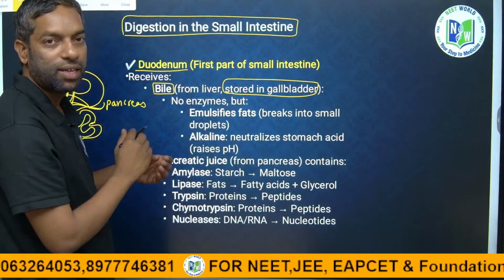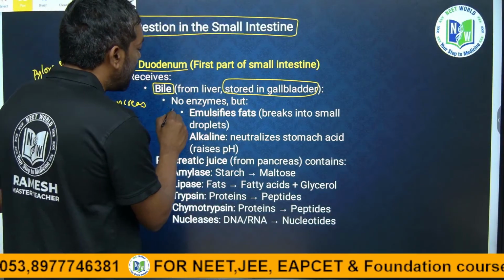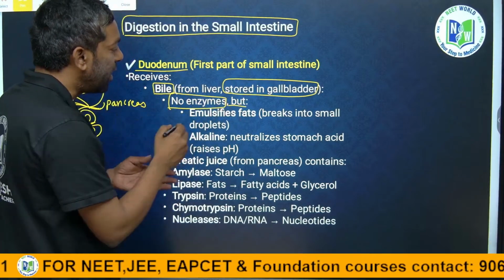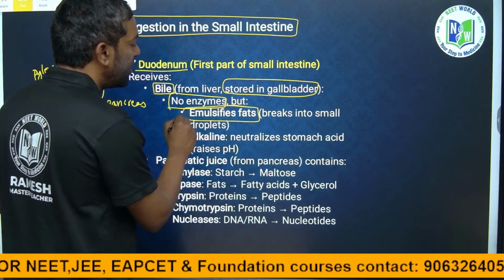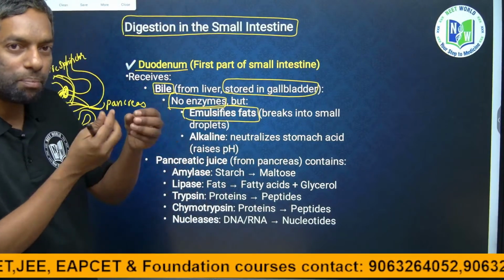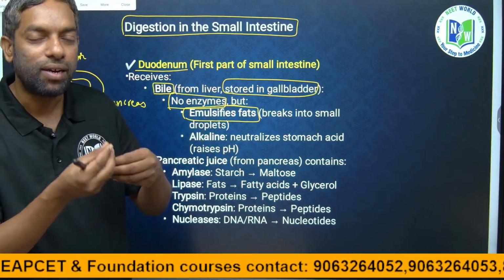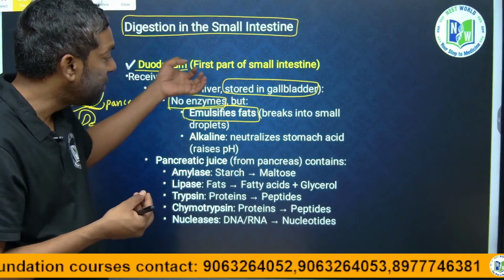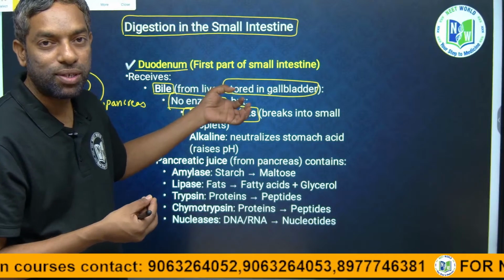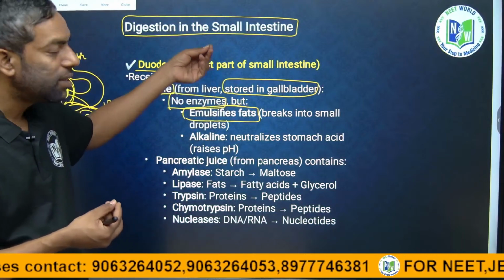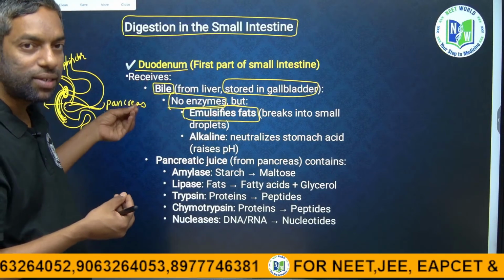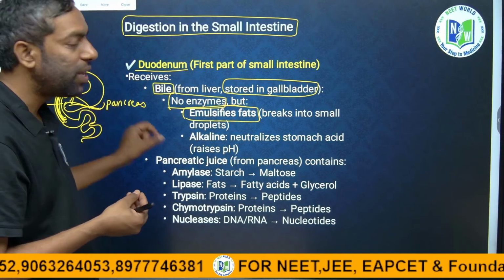Bile does not have enzymes, but it can emulsify fats. We discussed the breakdown of fat chains, called emulsification of the fats with the bile juice, which is released from the liver, stored in the gallbladder, and finally reaches the duodenum of the small intestine.